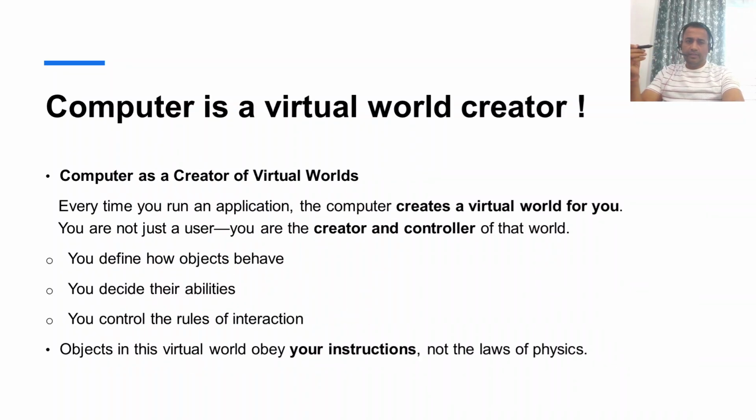So in short, the computer is a fantastic machine because it can be used to create a virtual world. Every time you run a Java application or any object oriented programming language application, the computer creates a virtual world for you.